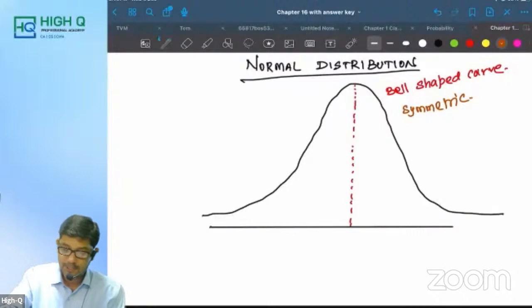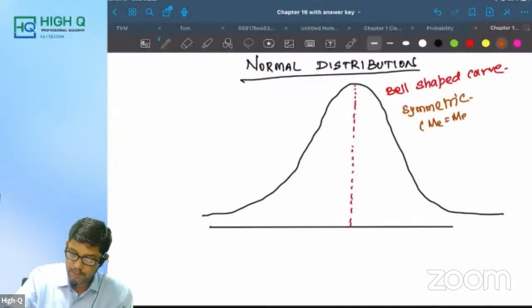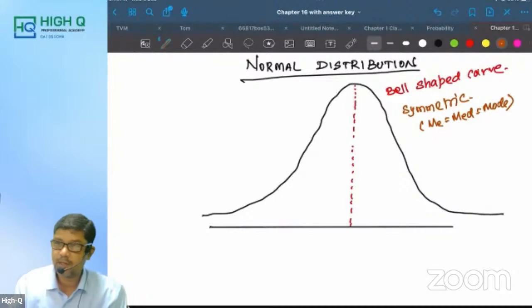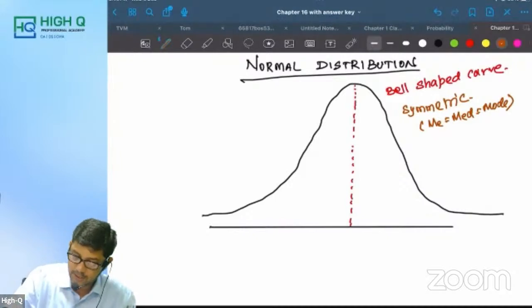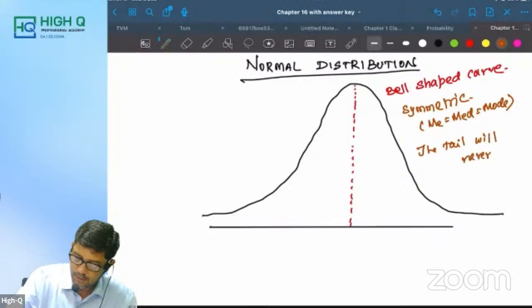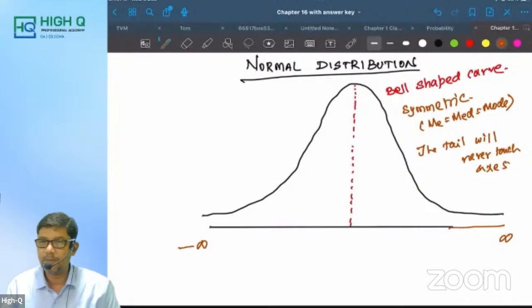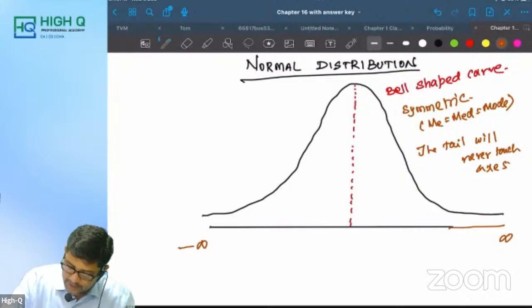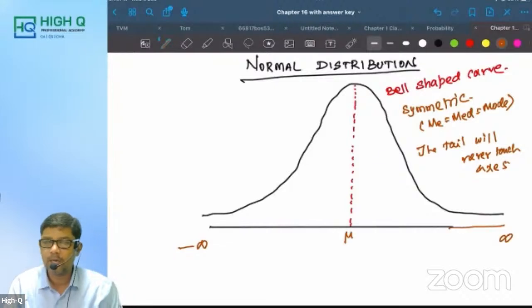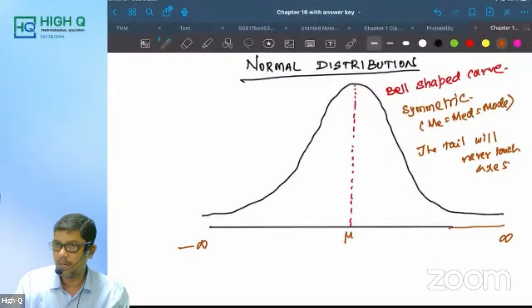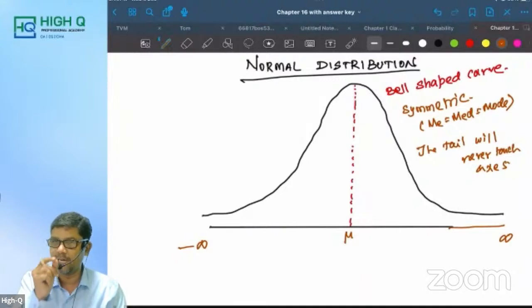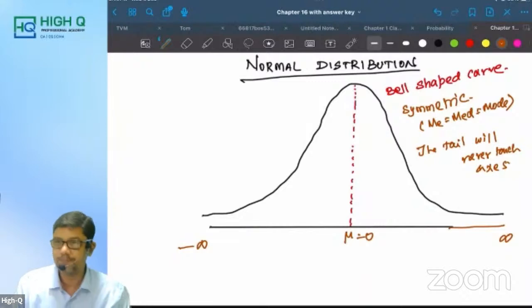What is meant by symmetric, my dear? Mean is equal to median is equal to mode. This is what symmetric means. Next, the tail will never touch the axis, minus infinity to plus infinity. Am I right, my dear? Look at this. It is intersecting at mu. But remember, under standard normal condition, this mu is equal to 0.